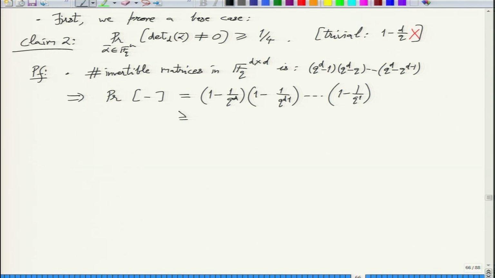Q is at least 2, right? So you get 1 minus 1 over 2 raised to D. So in fact fix Q to be 2. So what do you get? That's the worst case. Right, and this is lower bounded by 1/4. In fact, strictly greater than, right? Greater than 1/4. Is that clear? That's the proof.